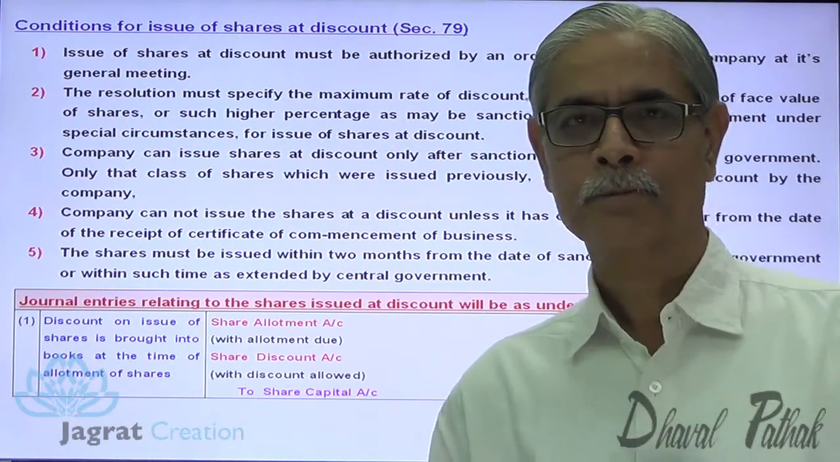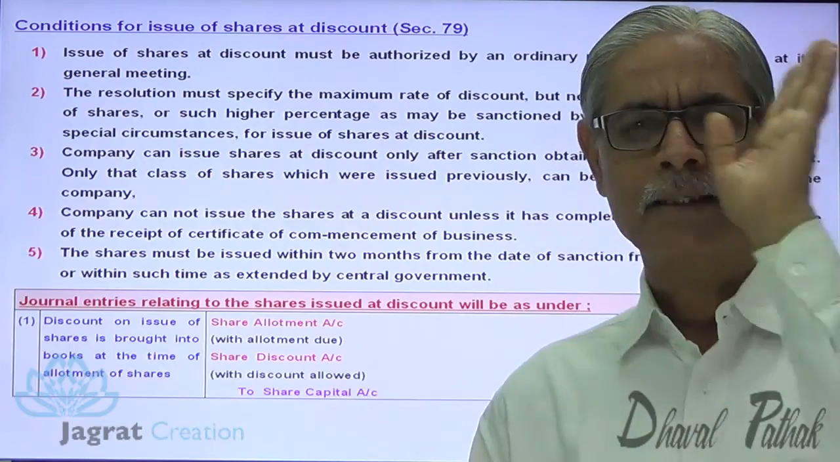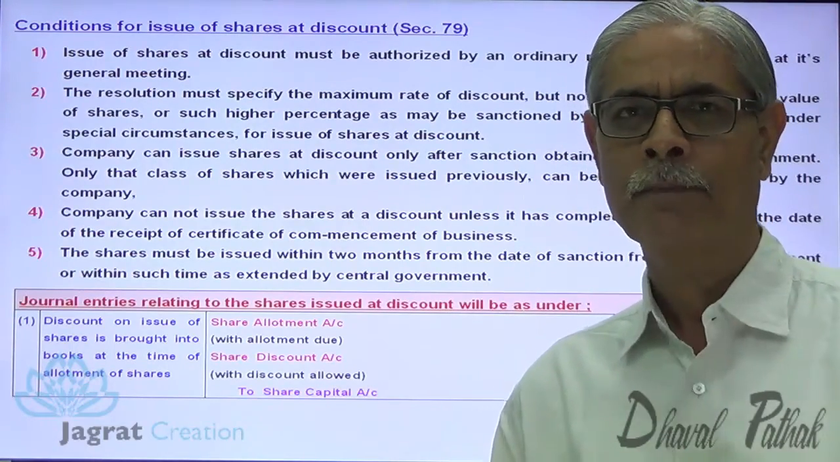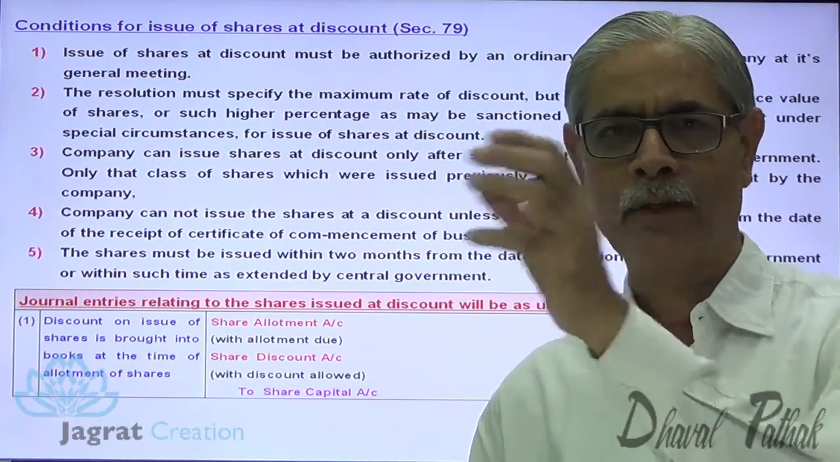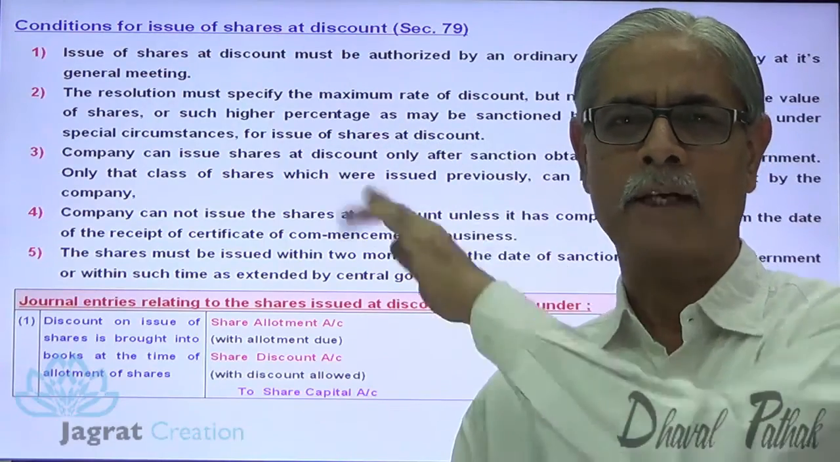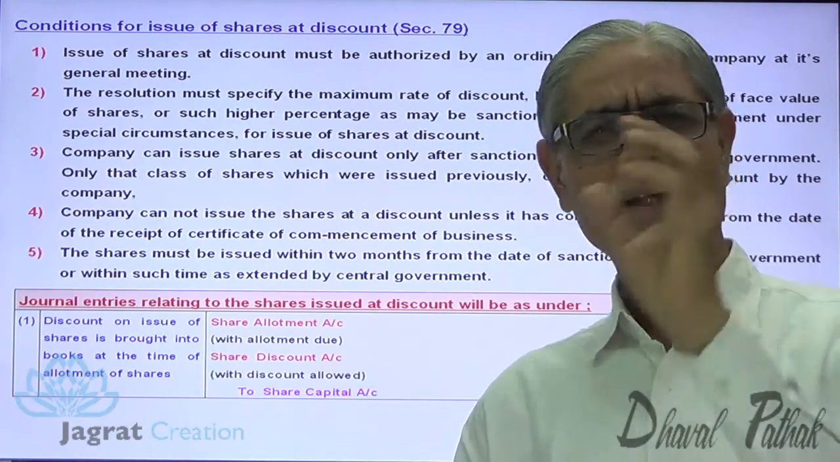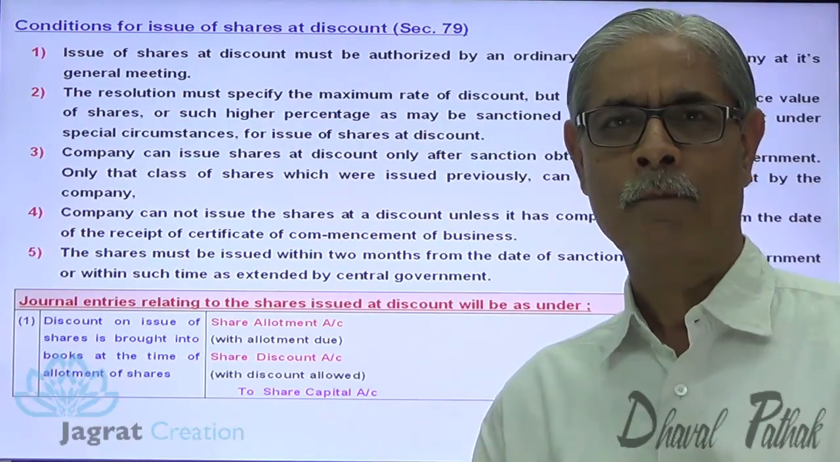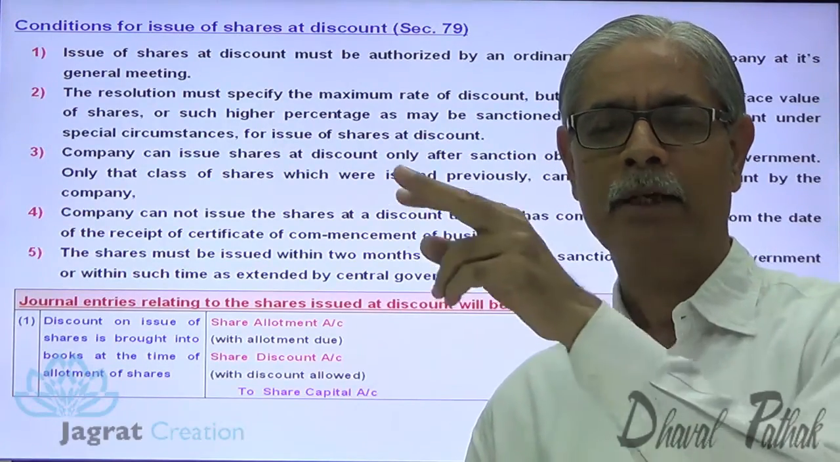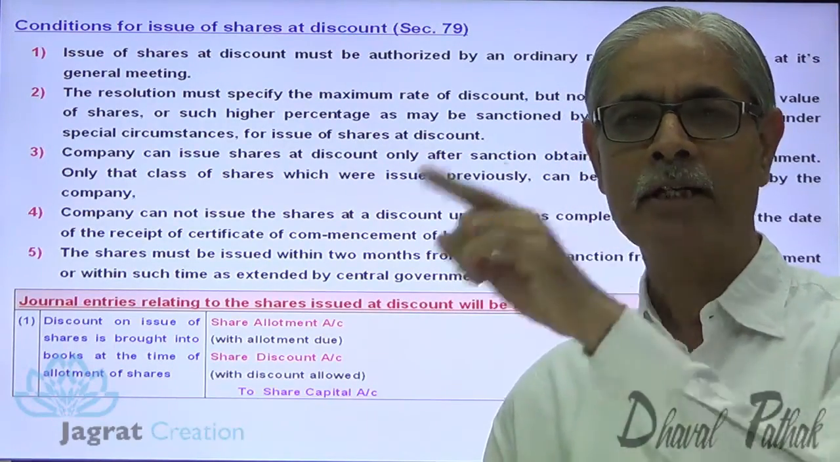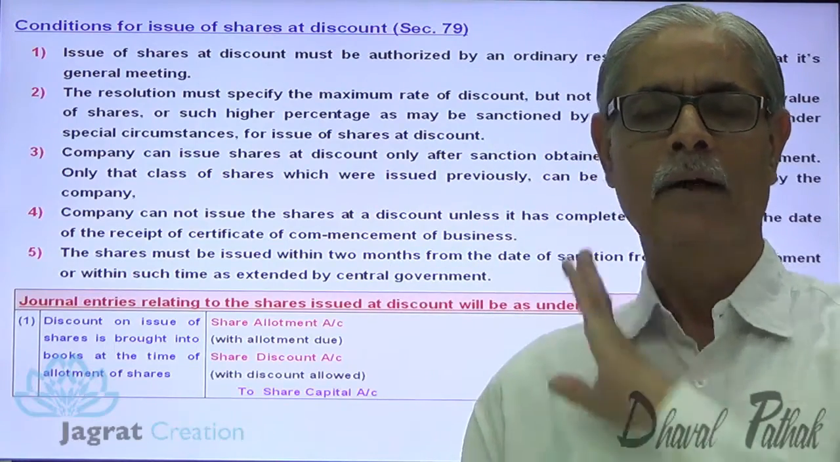Now see, discount has to be recorded at the time of allotment. In the previous illustration, received with application 90, bank account debit to application account credit 90. Now the entire amount is demanded with application. So what is the entry? Share application account debit 90, share discount account debit 10 to share capital account credit 100.